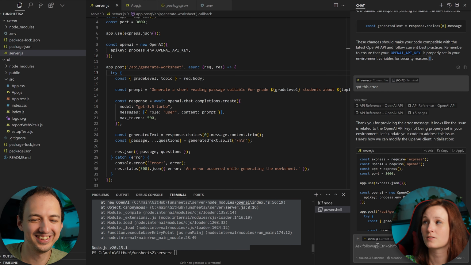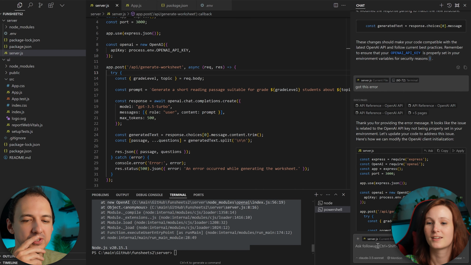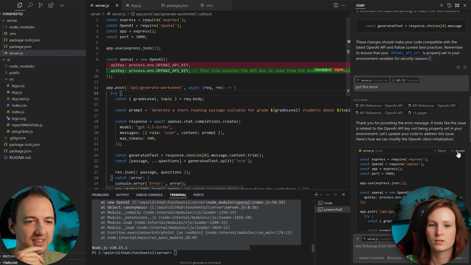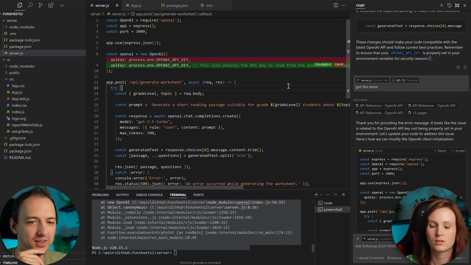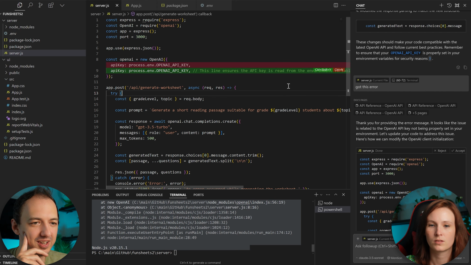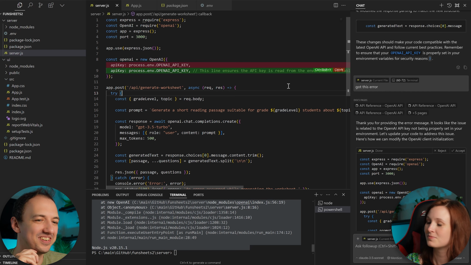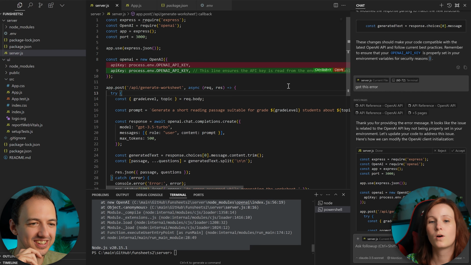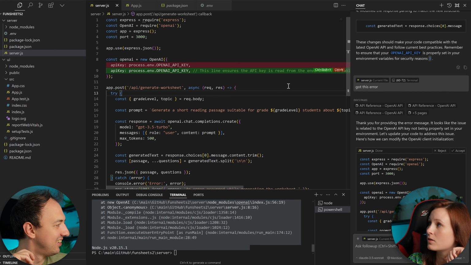So now I need to update my code again. Well, yeah, why don't you try to do that? Just hit the apply button. Oh, right. Well, that looks like it didn't really change anything. I mean, I know what the issue is, but I guess it's not really intuitive. Oh, well, I have to put in my API key, right?